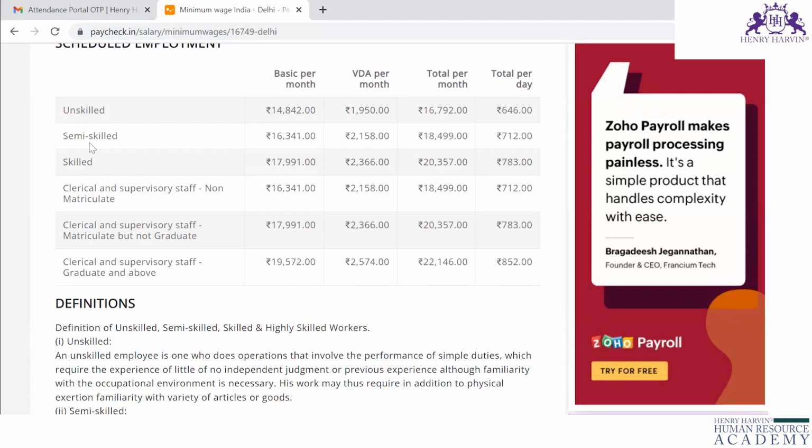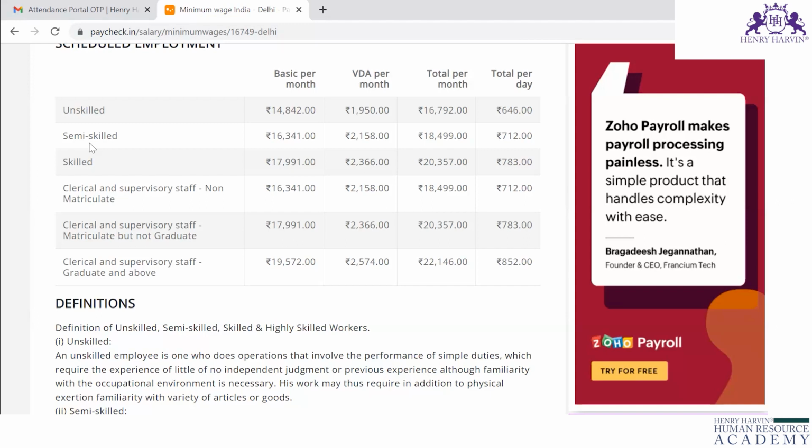Every place in Delhi will come under zone 1 because Delhi is the capital of our country, and it is one of the metro cities, and it is a very busy city.